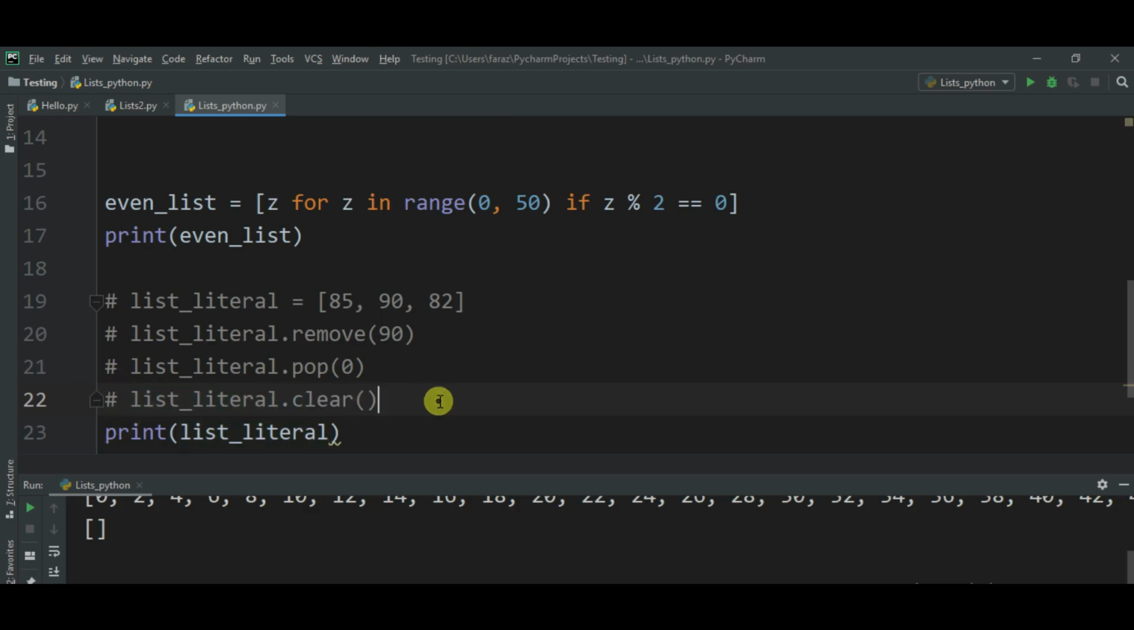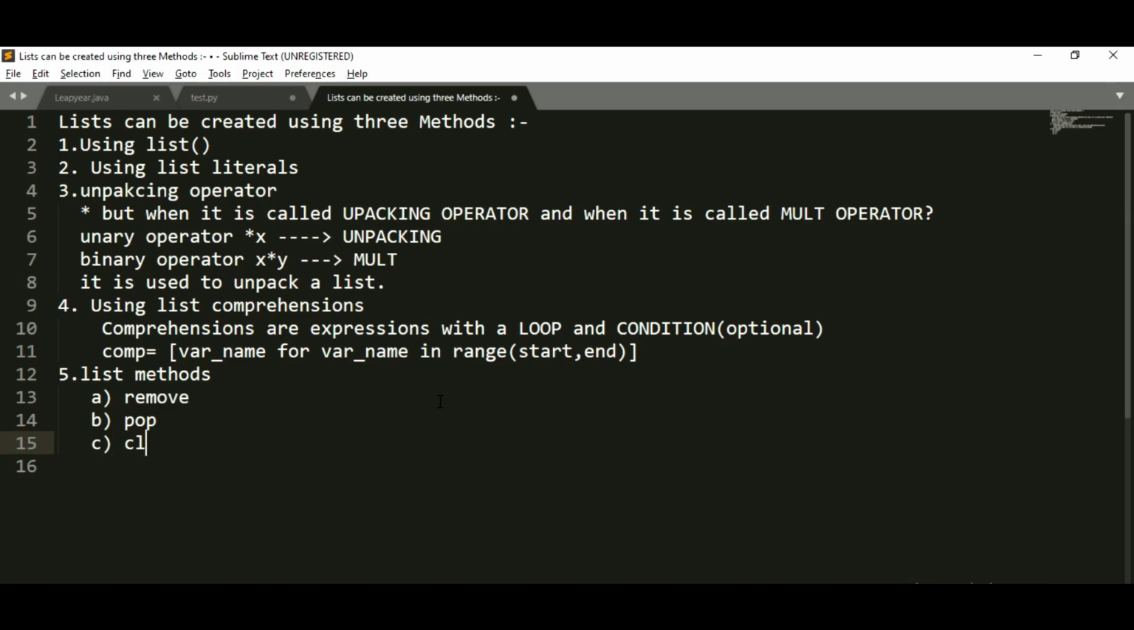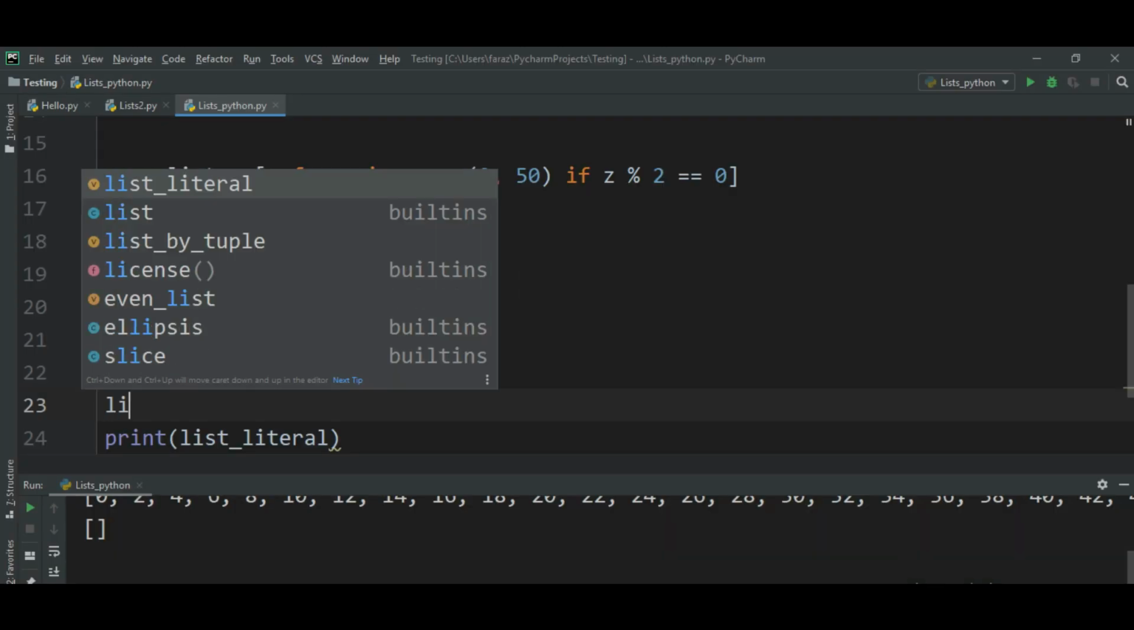Okay, let us move forward. I hope we are done with the clear method. We are also done with the copy method. It's very easy, you will understand it. No need of complications there. Let us move forward. List literal